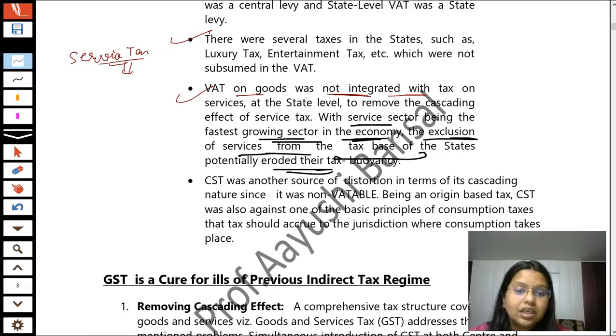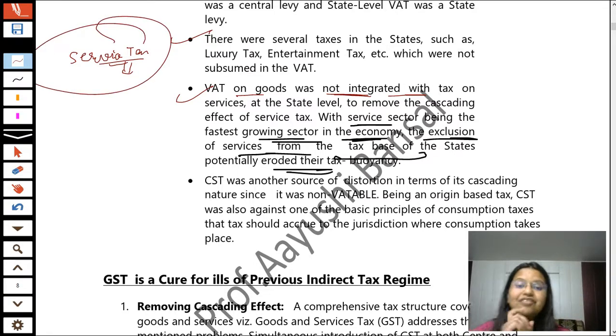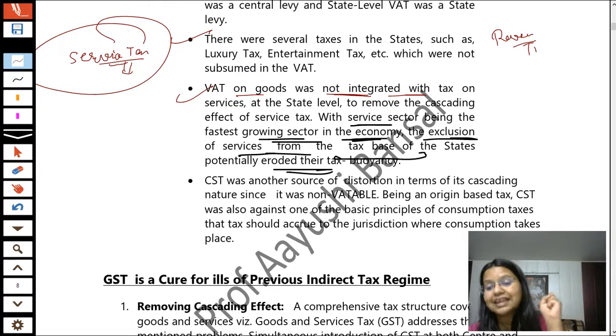It means service tax was governed by the central levy, so the revenue of that service tax is not in the hands of the state government, because state governments are charging only VAT. They have only the revenue of the VAT part, not the service tax part. The revenue of service tax was in the hands of the central levy. So that was also a deficiency.